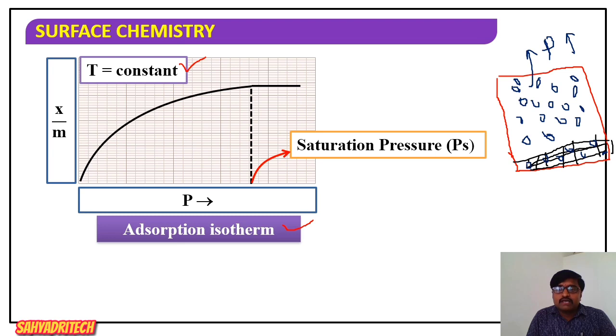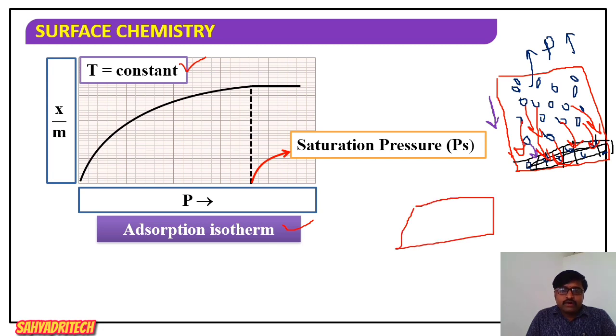I said extent of adsorption increases; more and more gaseous molecules started accumulating on the surface of the activated charcoal. So when you increase the pressure, more and more gaseous molecules will go and start occupying the surface of the charcoal. Now at a certain pressure, when pressure is too high, what happens? We have possibilities here.